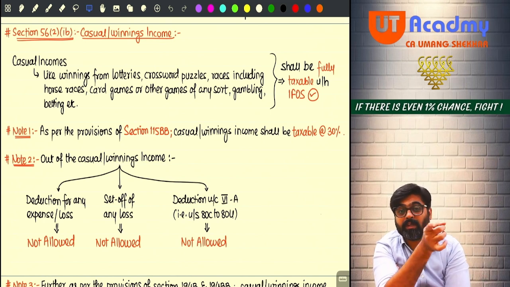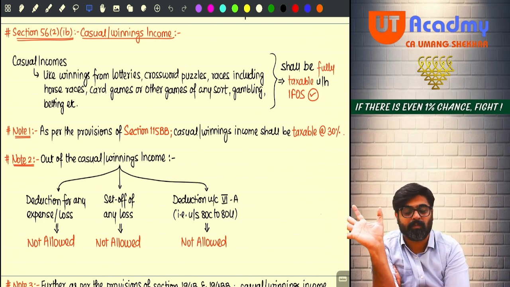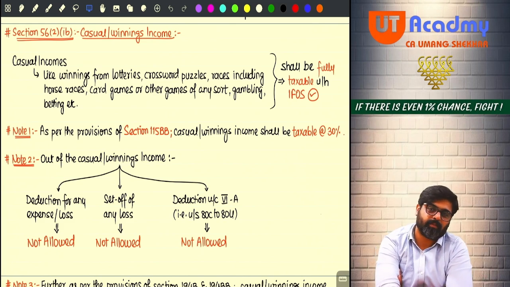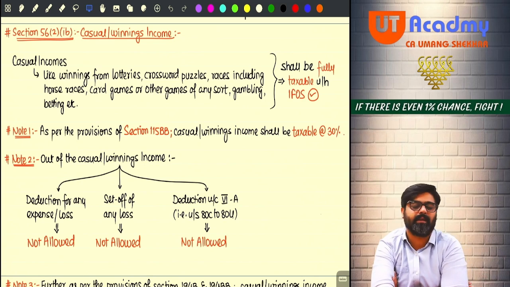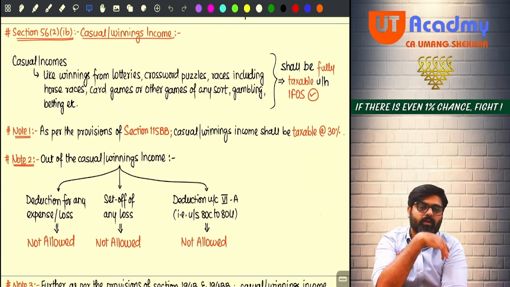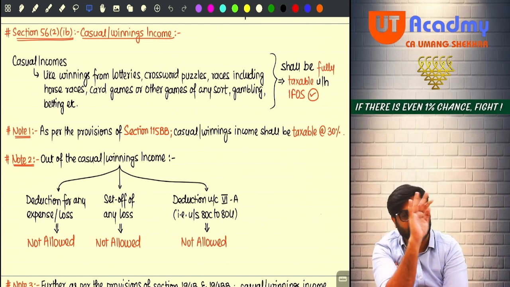So the losses incurred at the time of doing these activities will also not be allowed as a deduction. There is no deduction for expenses or losses which you can claim from this income. The entire income, the full amount, will be taxable. So in your IFOS, will you include this entire amount as taxable income? Yes, always.